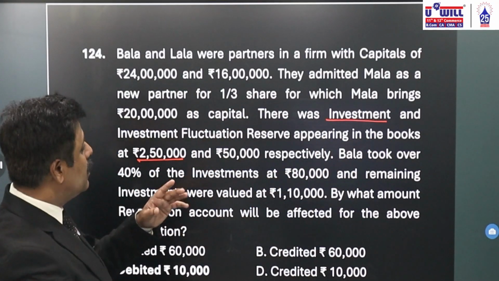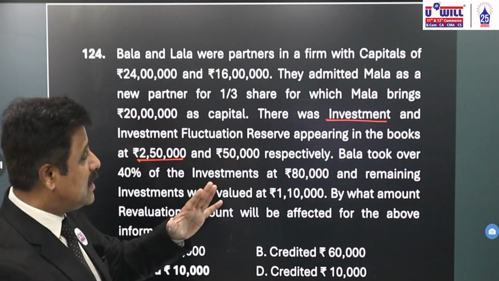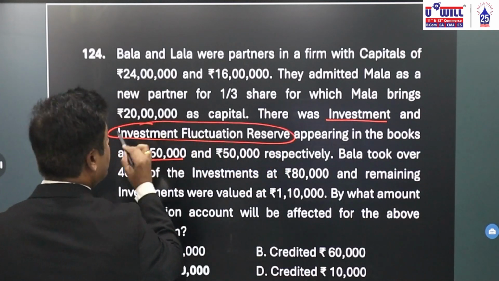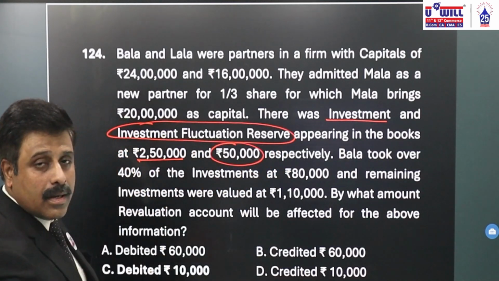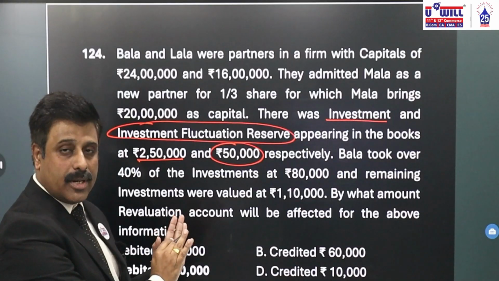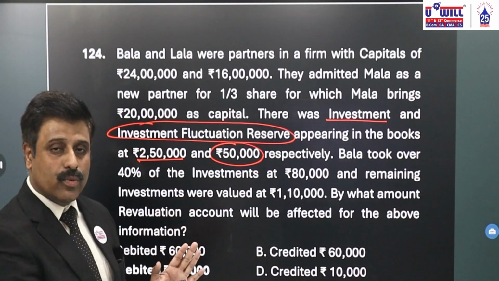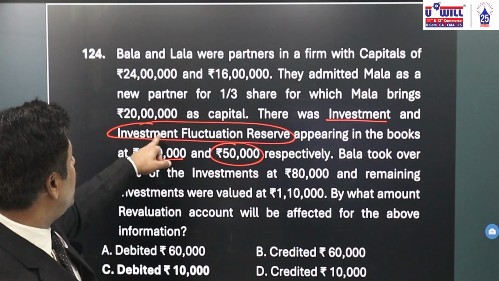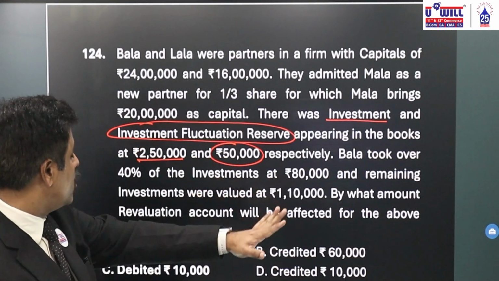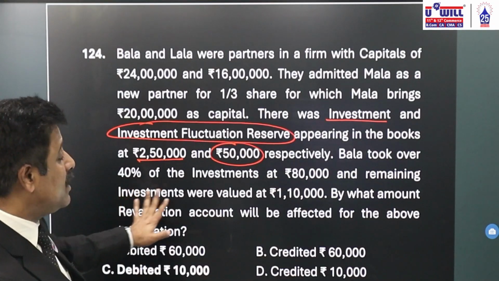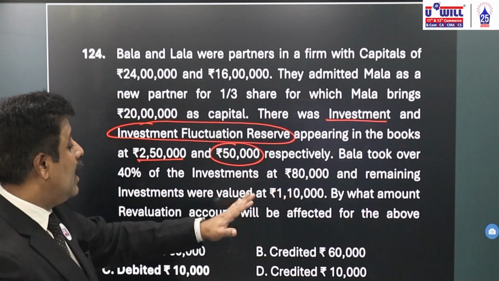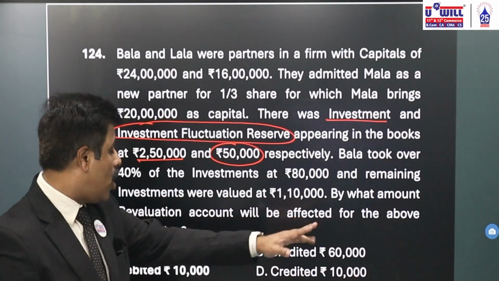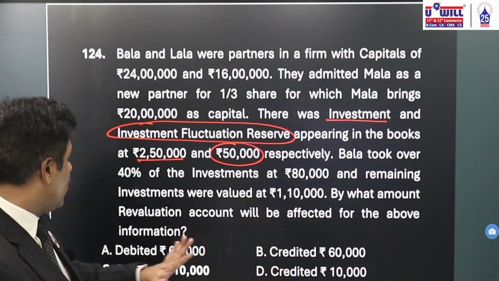Make the corrections. In the MCQ material there was a zero less. Increase it. And what is investment fluctuation reserve? 50,000. Whatever I have in this live session are the correct figures. So wherever there are different figures in your material, you make the correction. Investment is 2,50,000. Investment fluctuation reserve is 50,000. Bala took over 40% of investments at rupees 80,000. And remaining investments were valued at rupees 1,10,000. By what amount revaluation account will be affected for the above information?